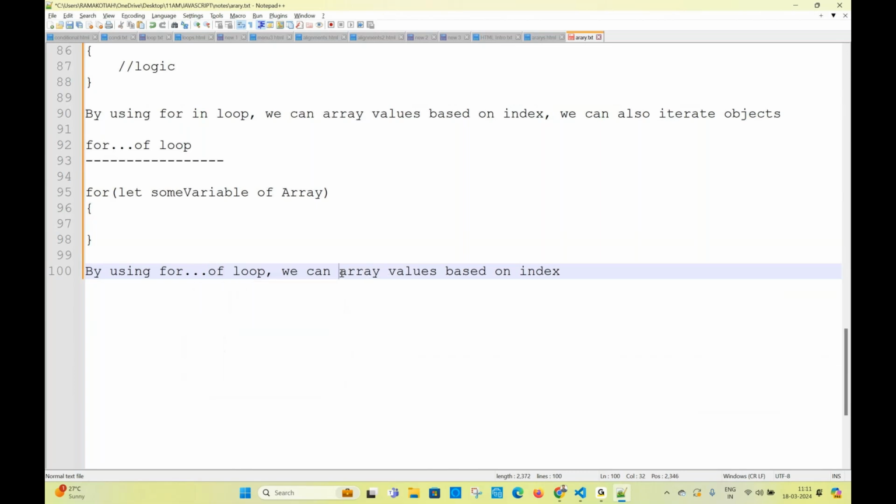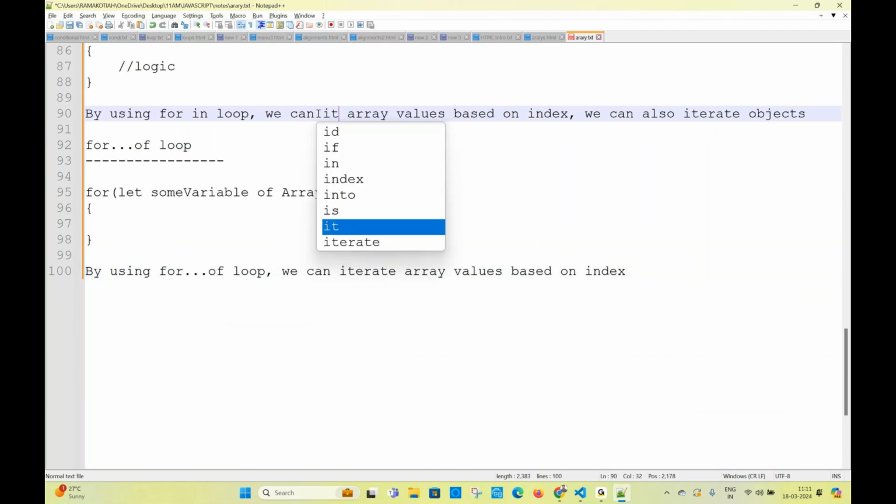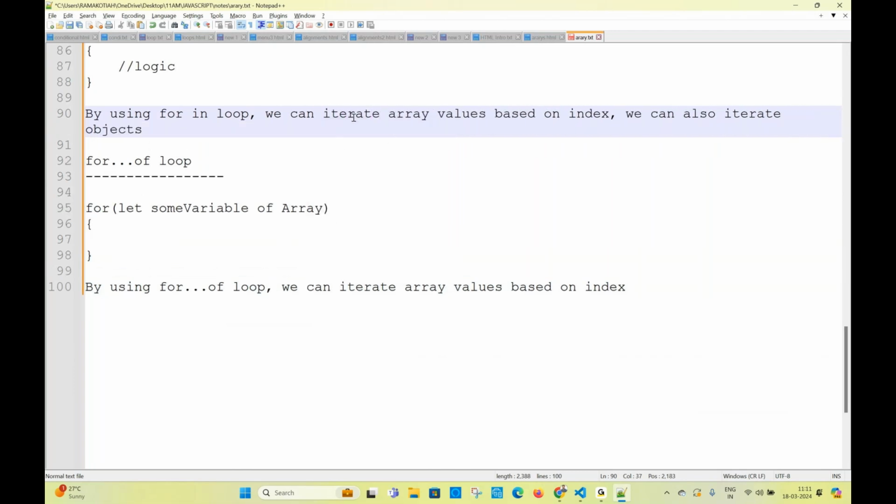I forgot to write the word, a very important word: iterate. Array values. Array values only, not index. Array values.